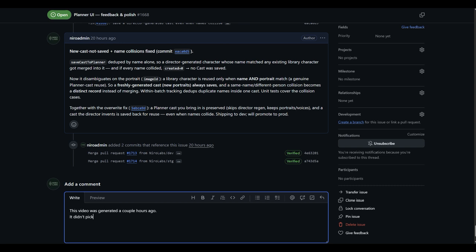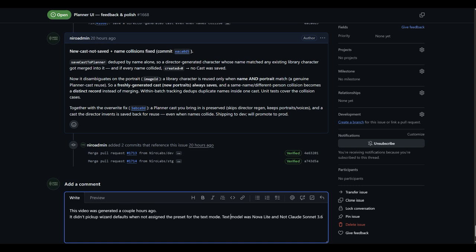It didn't pick up wizard defaults. It assigned the preset text model. The model was Nova Light and not Claude Sonnet. It's supposed to be Claude Sonnet 3.6.